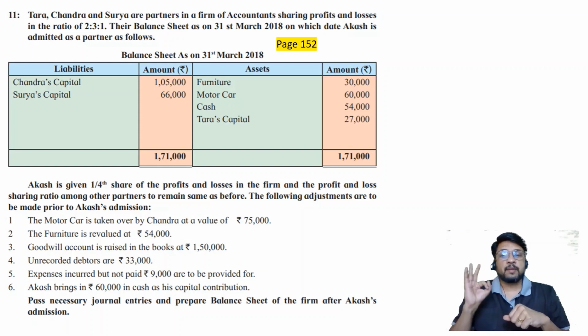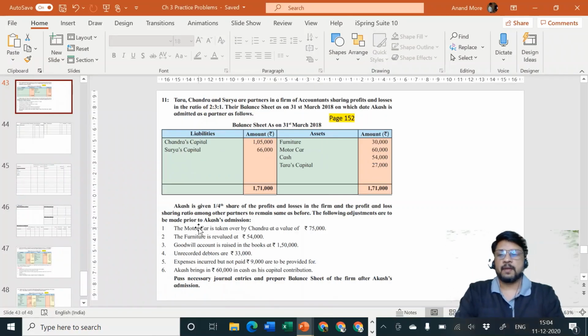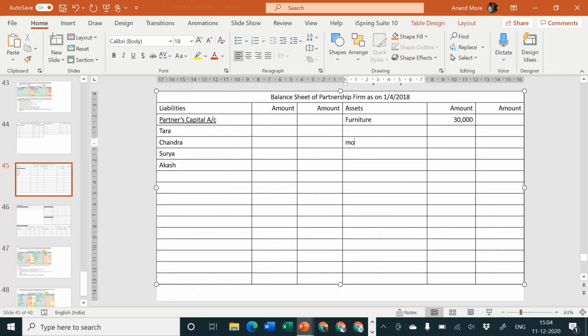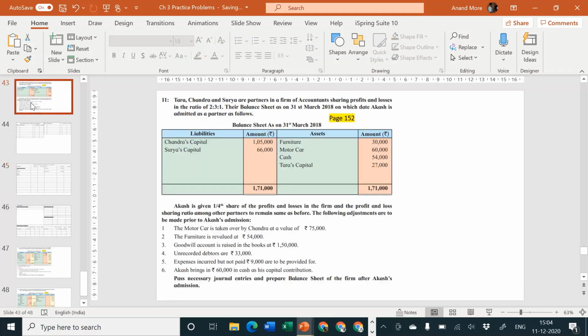That means we'll have to leave minimum 3 lines below motor car in our closing balance sheet, which we are going to prepare. So I'll write motor car inner column 60,000. And then below that I'm going to leave minimum 3 lines. Okay. Next one is cash. We have already prepared cash account. We'll write there to balance brought down 54,000.